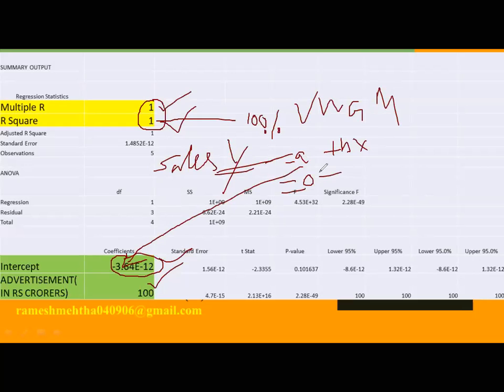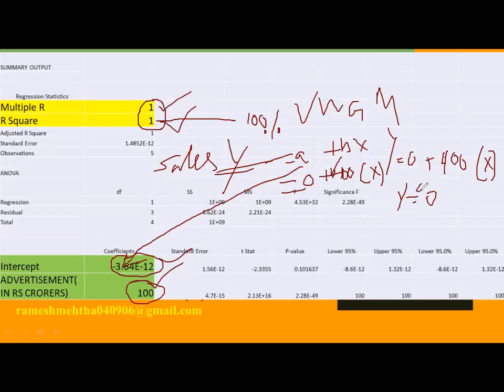And plus, look at this figure, very important. This is the B coefficient, which is 100, and then X. So Y is equal to A is 0 plus B is 100 into X. Once again, Y is equal to A is 0 plus B is 100, and just keep your X.